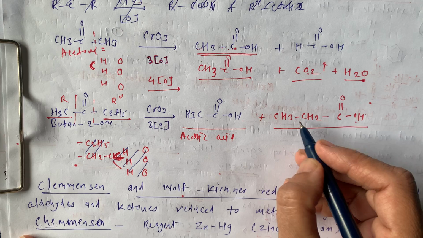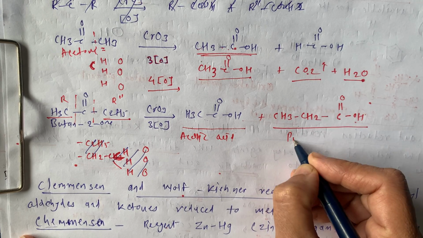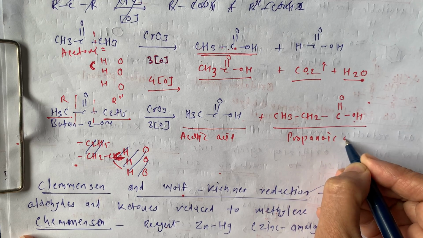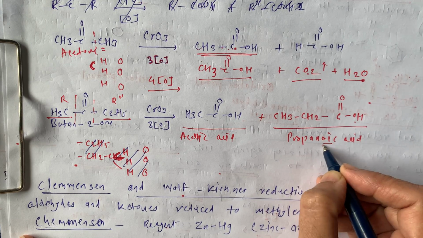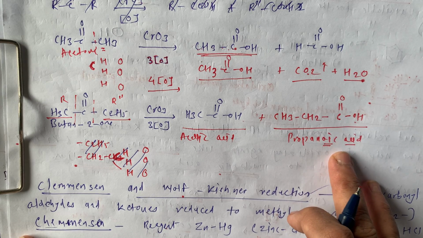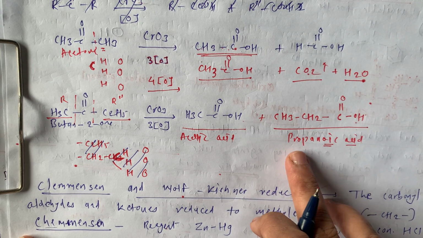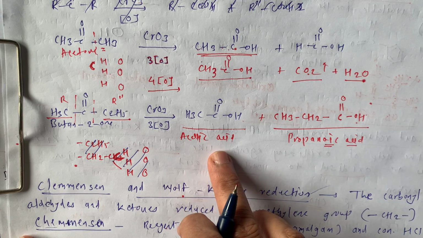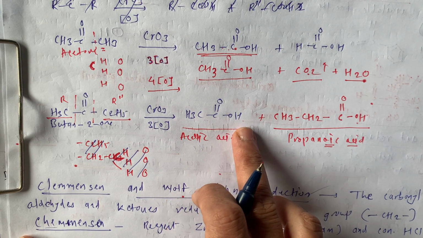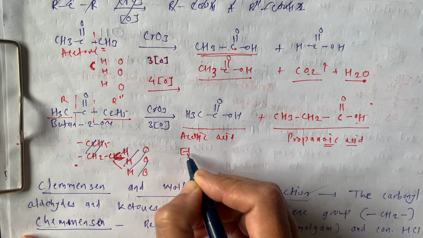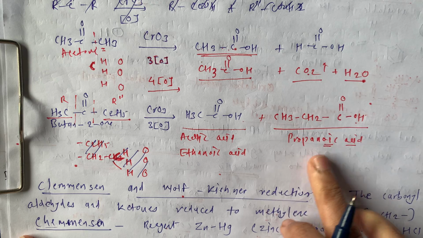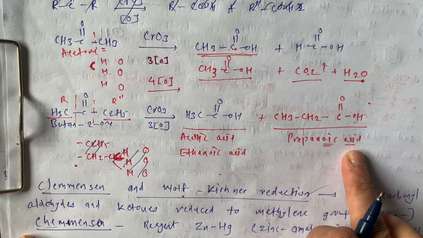What is this? 1, 2, 3. So this is our propane derivative, so this is propionic acid, with 1, 2, 3 carbons. This is our acetic acid or ethanoic acid, which is the IUPAC name, and this one is propionic acid.